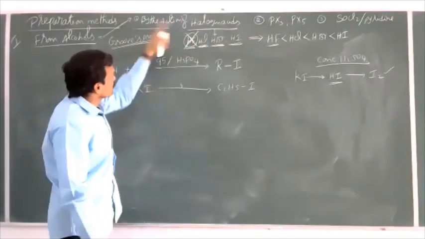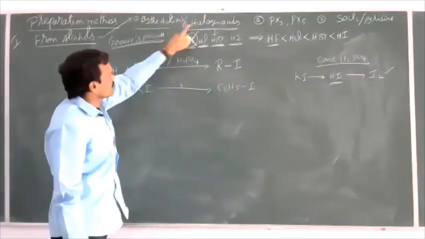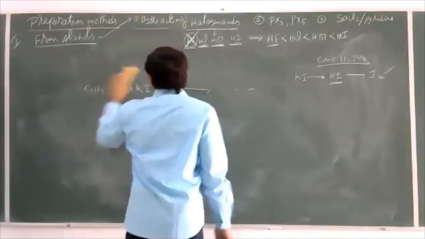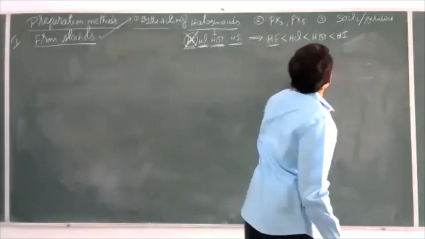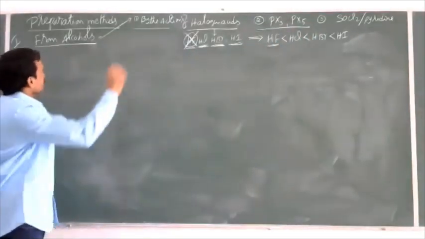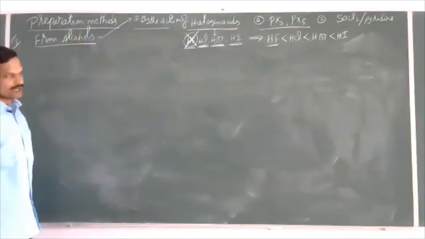That was the first method. Now come to the second method: from phosphorus halides, again by the action on alcohols.